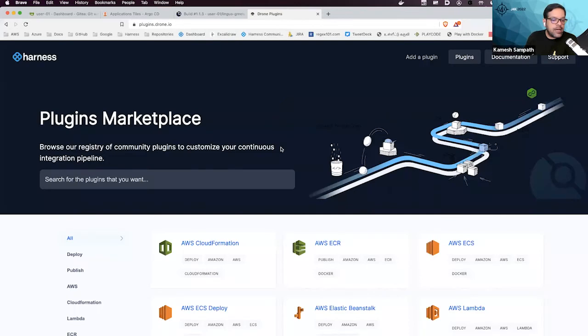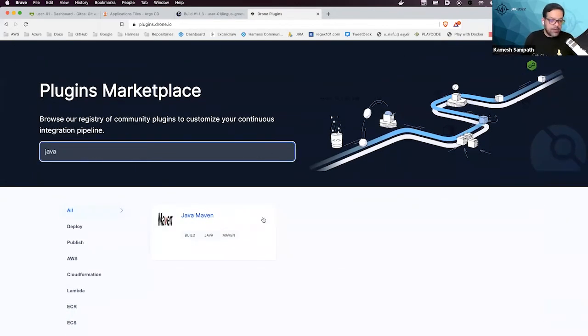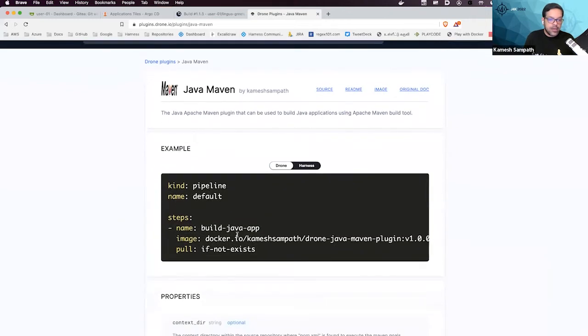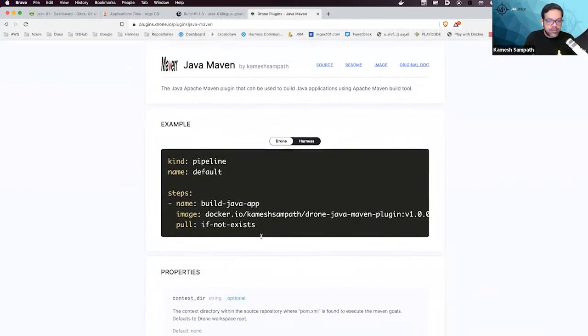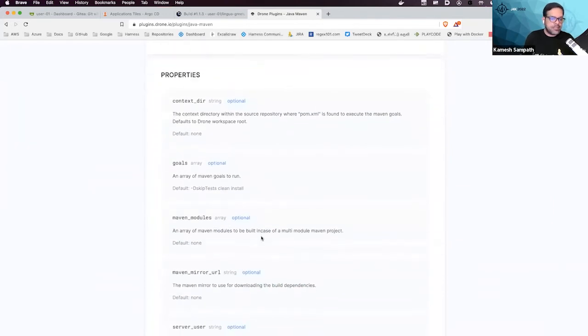So plugins.drone.io, that's what I was talking to you about. And if you go here, for example, I just published a Java plugin for Maven here. So you can use this plugin, and that's what I'm going to use in my demo as well. This plugin allows you to build your Maven projects.